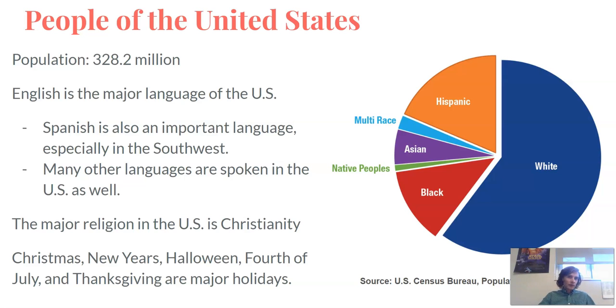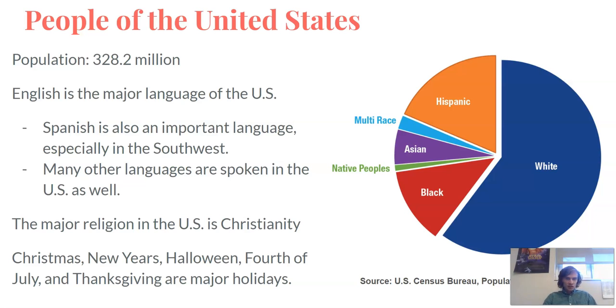The most important language in the United States is English. Spanish is also an important language, though, especially in the southwestern part of the United States. The reason for that is that many of the states in the Southwest used to be a part of Mexico before the U.S.-Mexican War in the 1800s. The U.S. won that war, and we took a lot of states away from Mexico to become part of our country. There are many different languages spoken in the United States as well, but English and Spanish are the two biggest.